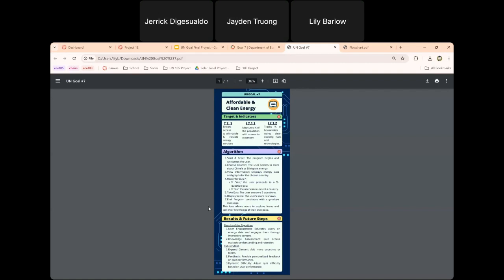As for our results and our future steps, the results of the algorithm prompted user engagement and educated users on energy data, giving them interactive content to use. It also had a knowledge assessment with that 5-question quiz at the end. As for future steps, we could expand our content by adding more countries or topics. We could also incorporate feedback from quiz performance. And lastly, we could have dynamic difficulty and adjust our quiz based on user performance as well.